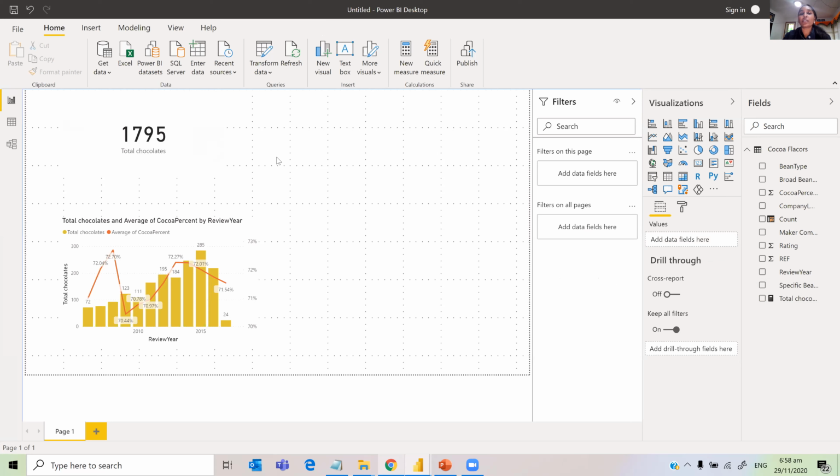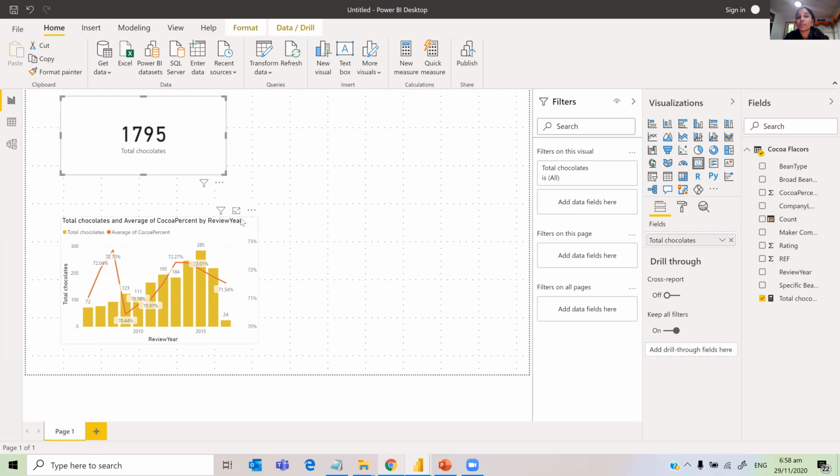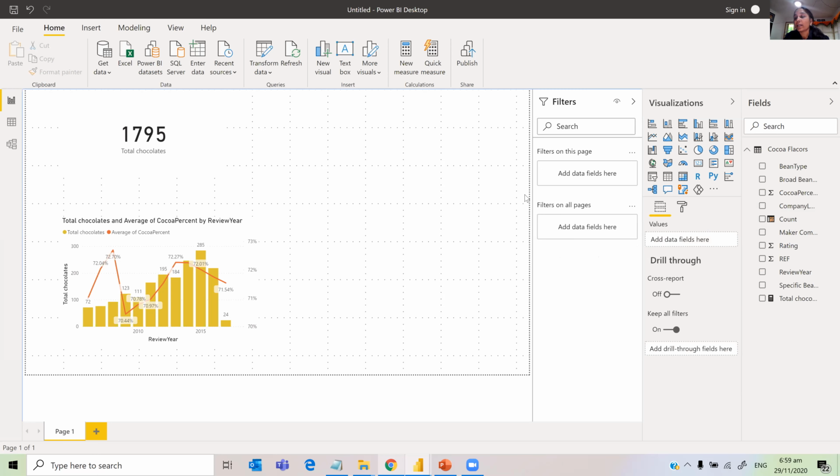So now I want to see the total number of chocolates by, let's say, company location or company maker. I have to make sure that I'm not clicking on any visual. I'm just clicking on the outside, and then I want to include the maker company.